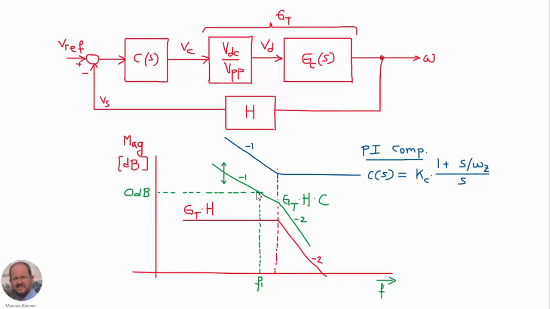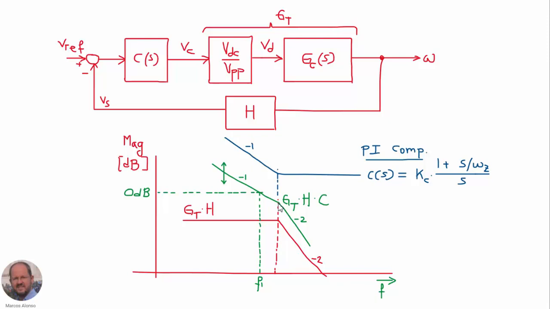If we cross the 0 dBs line at this point, then we will have this cutoff frequency F1 with a given bandwidth. But if we play with the gain Kc of our compensator, then we can move this line of the total loop gain up or down, and then we can cross the 0 dBs at this point and increase the bandwidth of our system.